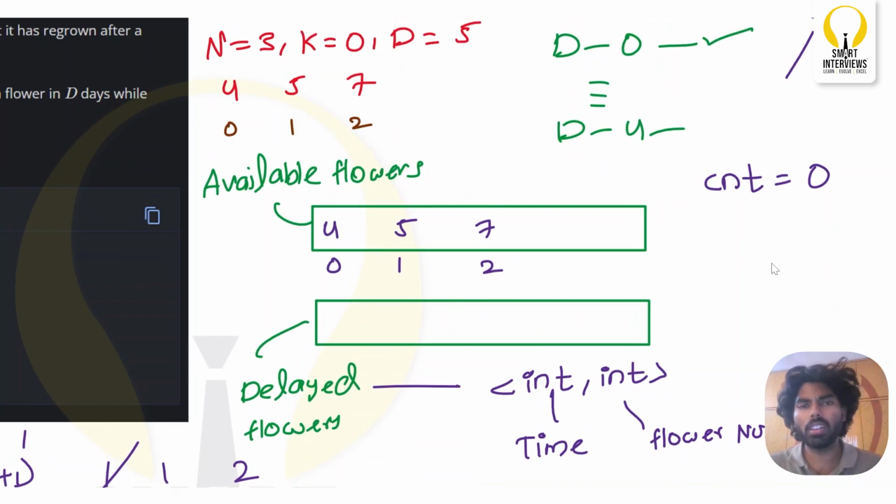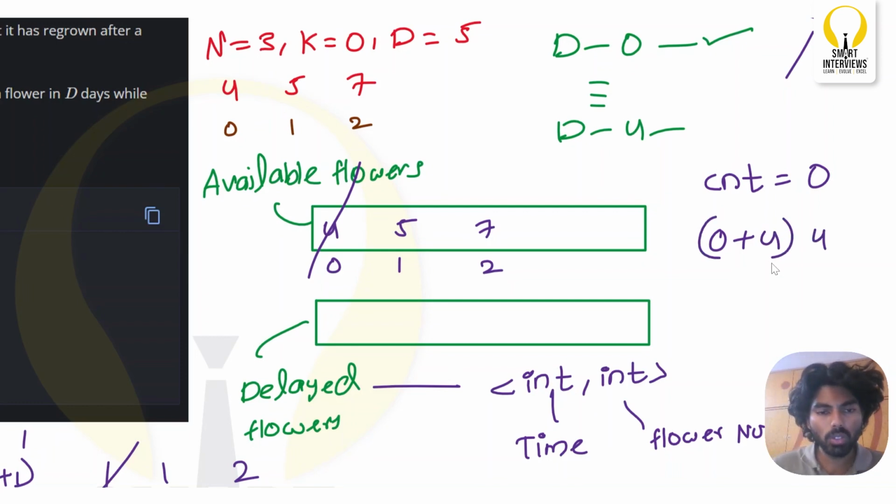So I can pluck any number of flowers. Let me simply pluck the first flower from day 0. If I remove the flower from day 0, how much time will it take to regrow? The day plus the flower number, which is 0 plus 4. So it will take 4 days to regrow, and the flower number is 4.